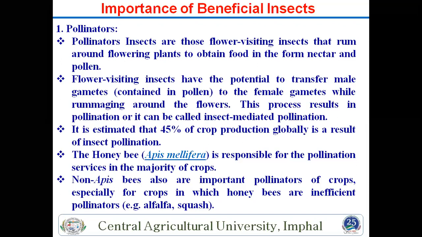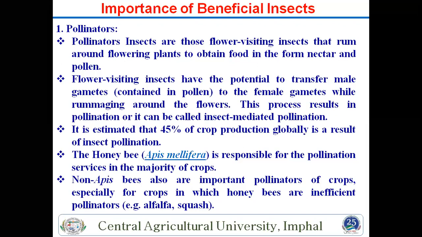Apis mellifera is mainly responsible because it is not ferocious and not a swarming type. In northern India, some people take Apis mellifera boxes to mustard and other crops at the farmer's field, and they also take revenue from the farmer for increasing the production of mustard and other crops.